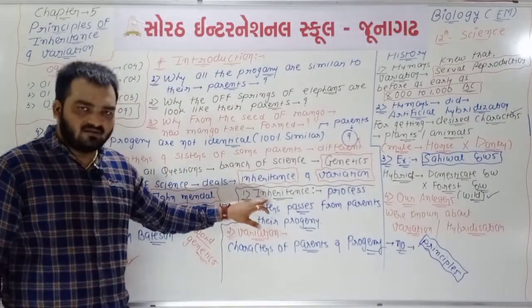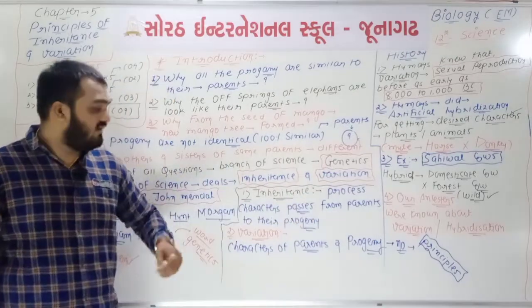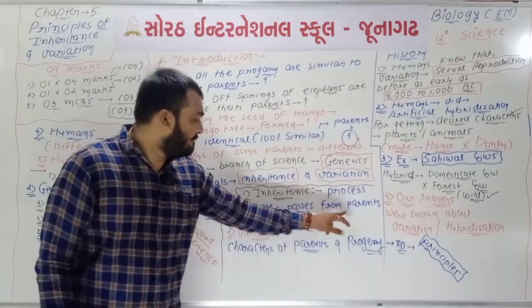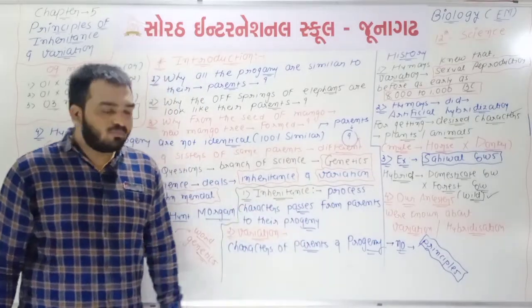What is inheritance? The definition is very important. It is a process in which characters pass from parents to their progeny. It is a unidirectional process.